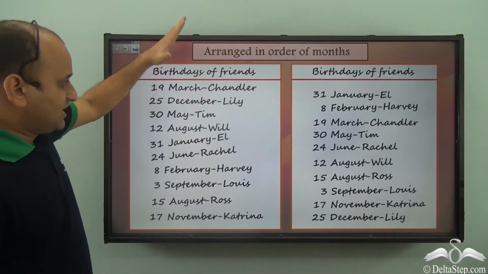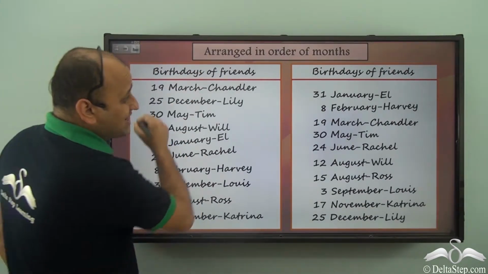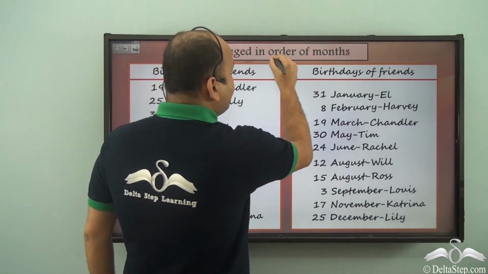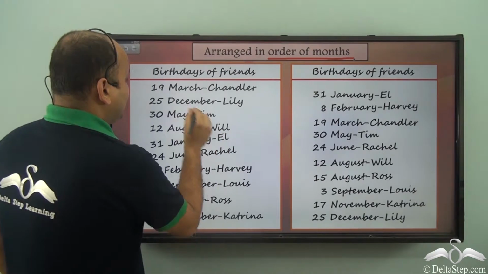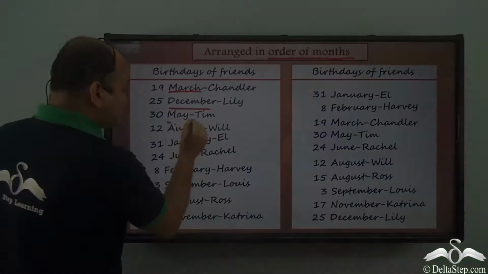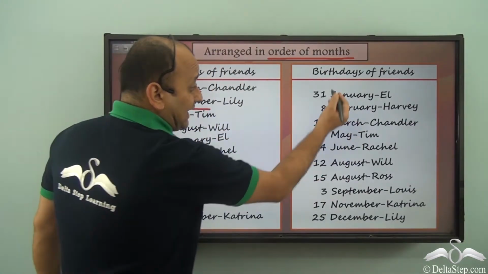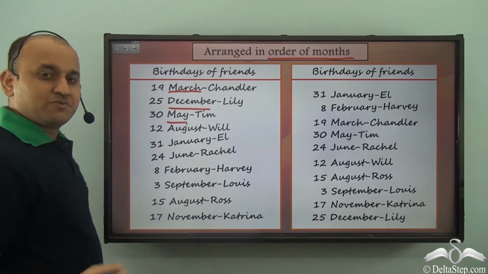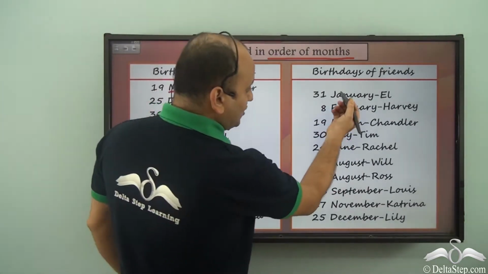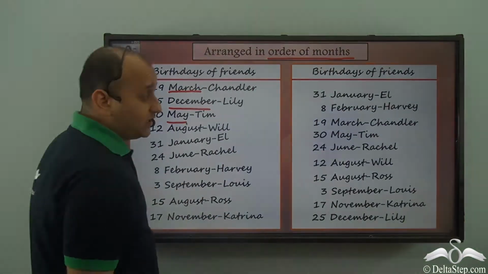this is the initial list which has been prepared, and now we can arrange this in the order of months, because it's about birthdays. Different birthdays are in different months. So it will be much easier to locate the information in this case. Naturally, if somebody's birthday is in January, you can simply look at the top of the list because January is the first month of the year.